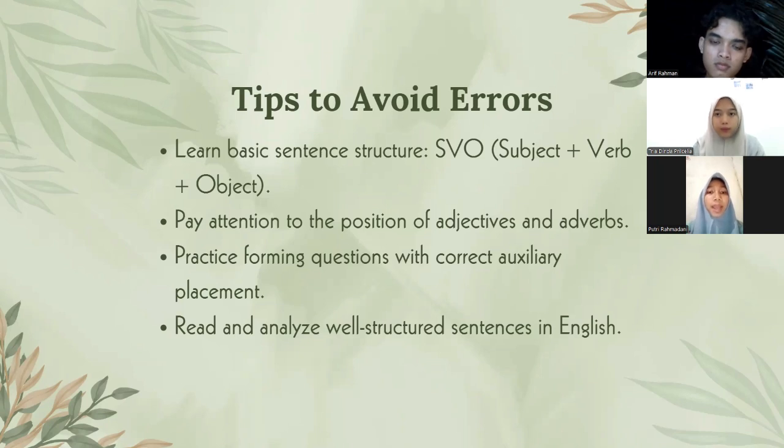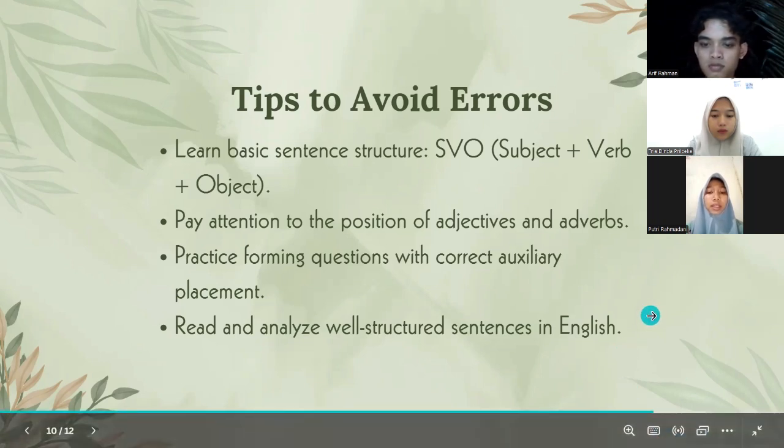And the second, pay attention to the position of adjectives and adverbs. Adjectives describe nouns. They usually come before the noun they modify. For example, she is a beautiful woman. And then adverbs modify verbs, adjectives, or other adverbs. They can often be placed in different positions within a sentence, but it is important to use the correct placement to convey the intended meaning. For example, she runs quickly. The adverb modifies the verb runs. And for example, she is very intelligent. The adverb modifies the adjective intelligent.